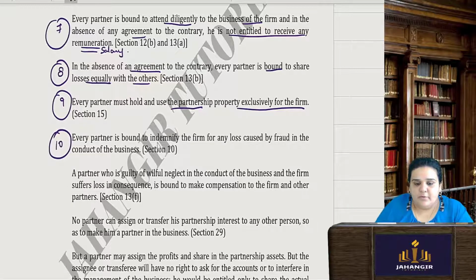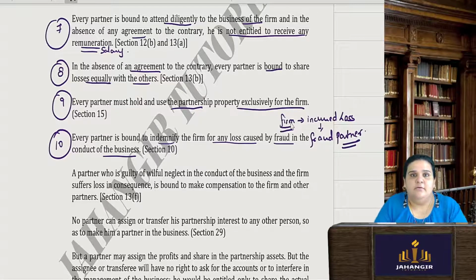Every partner is bound to indemnify the firm for any loss caused by fraud in the conduct of the business. So say if the firm has incurred loss due to the fraudulent activity of any of the partners, then that partner has to pay back the firm. The firm has a right to recover that loss from the partner.